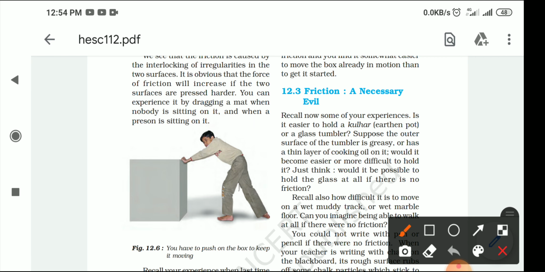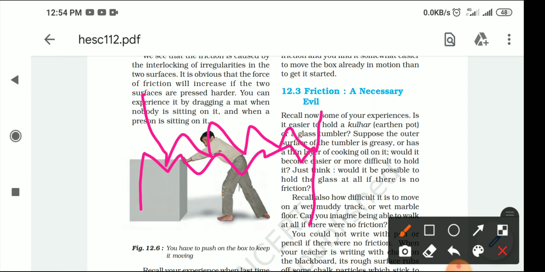Now, what is the meaning of it? As I told you, no surface is completely smooth. Every surface has some little irregularities, or you can say small grooves. For example, if this is one surface, these are the grooves of the other surface, and when the other comes in contact with it, it is like that. So these are the irregularities. These two surfaces come in contact with each other and they are interlocking, and because of that they get the grip. In the rough surface it is more, in the smooth surface it is less.